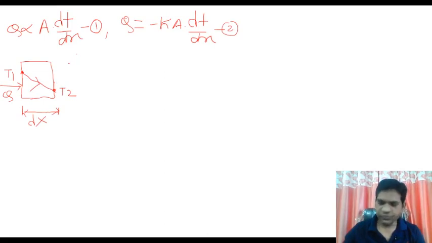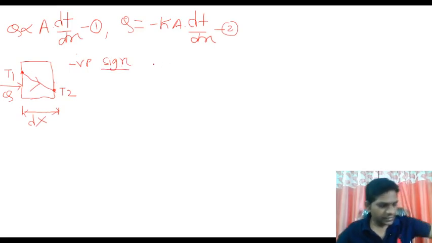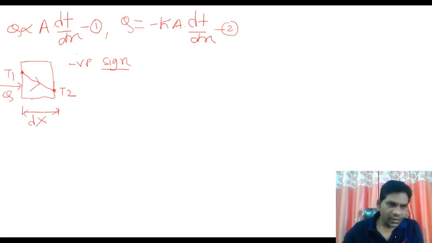Because the negative sign indicates the heat flow is along the decreasing temperature, along with the increase of thickness or direction of heat flow.